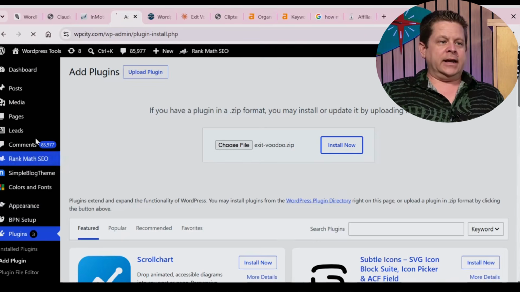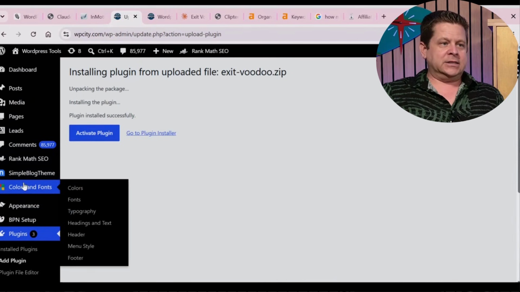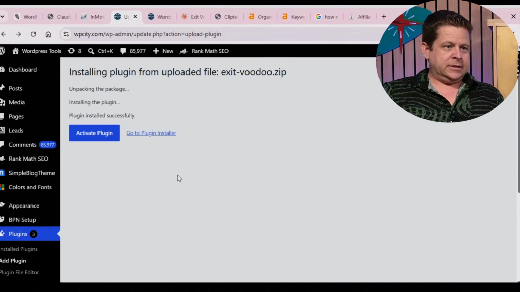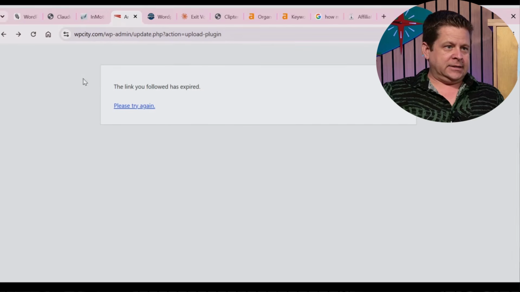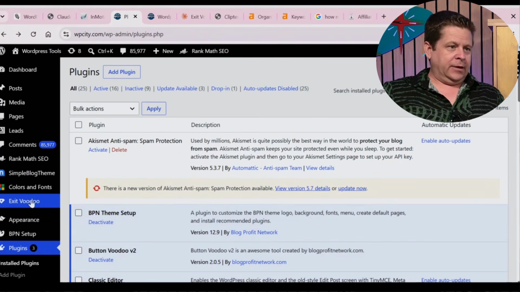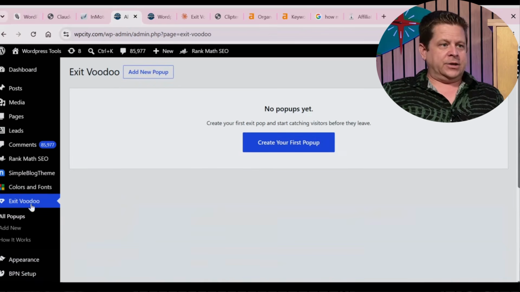Now, when I create plugins, I like to have a little link in the sidebar. So when you activate it, you're going to see it put a link on that sidebar over here. Should have that for us, right? Like this. Let's see here. All right, there we go. So we should be able to do it like this, and there we go, Exit Voodoo right there. Okay, so now Exit Voodoo has several things: Add New, How It Works.